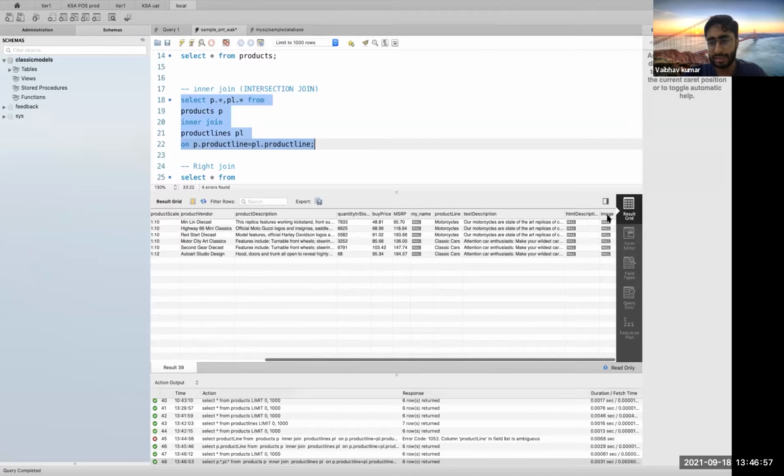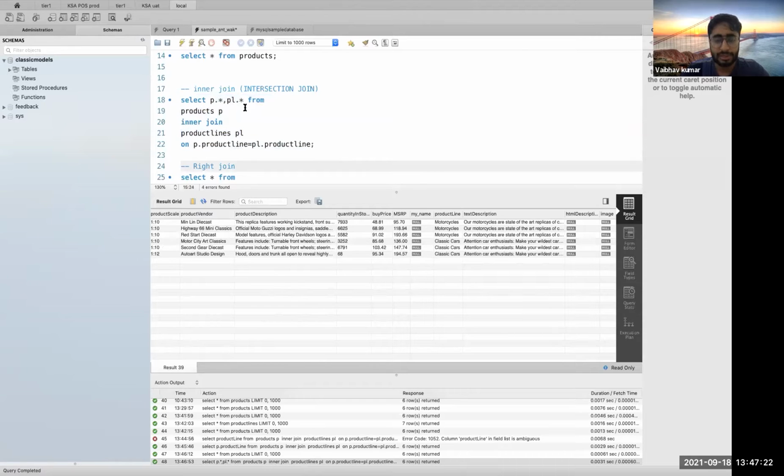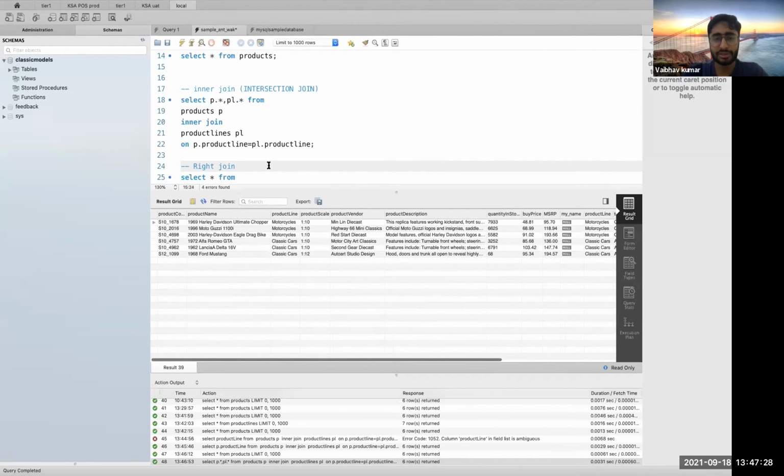So all the columns from the second table get appended to the end. Up to this product line, sorry, up to this my name, these were the columns from my table 1, and these are the columns from my table 2. So all of these columns got appended with each other. This is how you select your columns when you join your two tables.